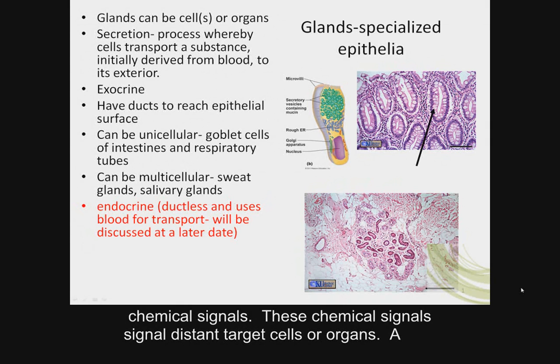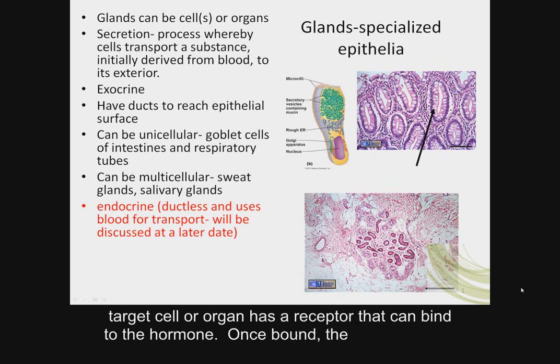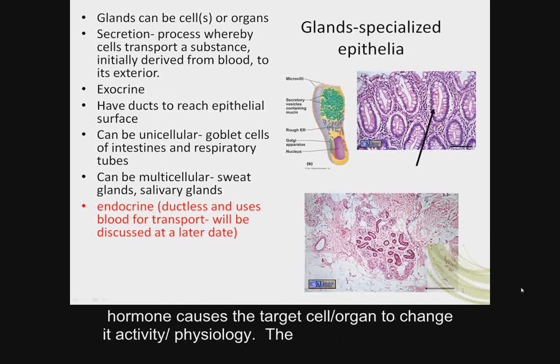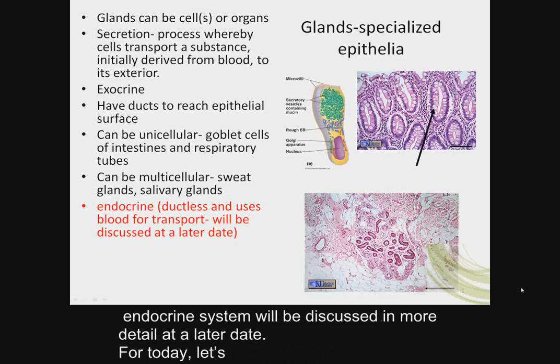These chemical signals signal distant target cells or organs. A target cell or organ has a receptor that can bind to the hormone. Once bound, the hormone causes the target cell or organ to change its activity or physiology. The endocrine system will be discussed in more detail at a later date.